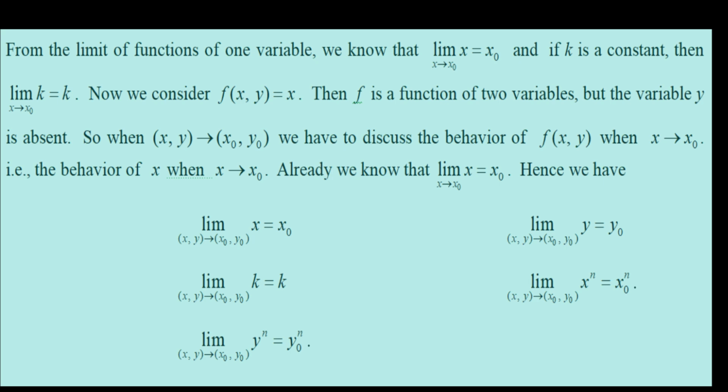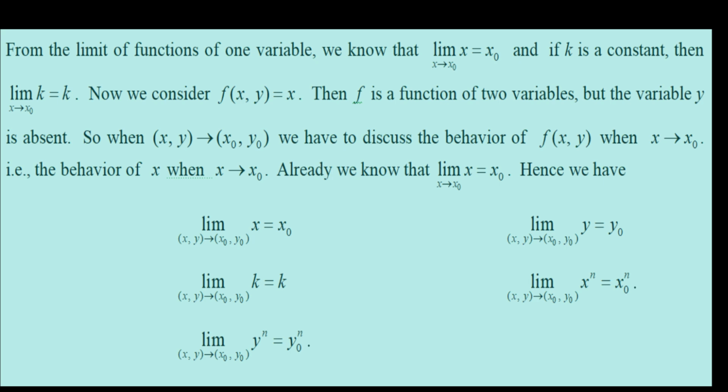Already we know that the limit as x approaches x0 of x is equal to x0. Hence, we have the limit as (x, y) approaches (x0, y0) of x is equal to x0. Similarly, the limit as (x, y) approaches (x0, y0) of y is equal to y0.